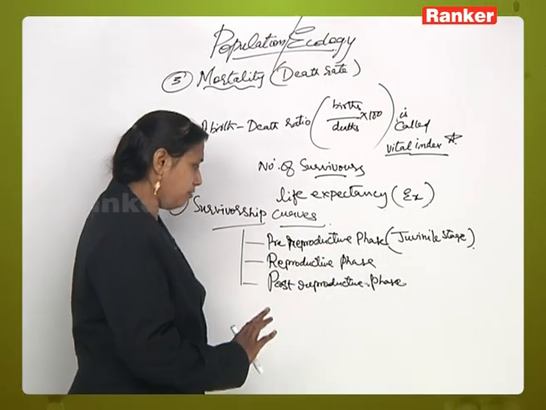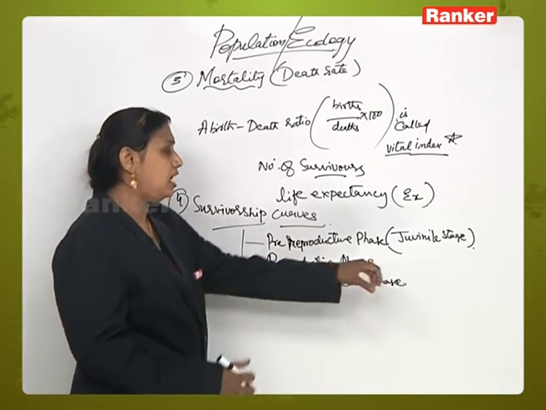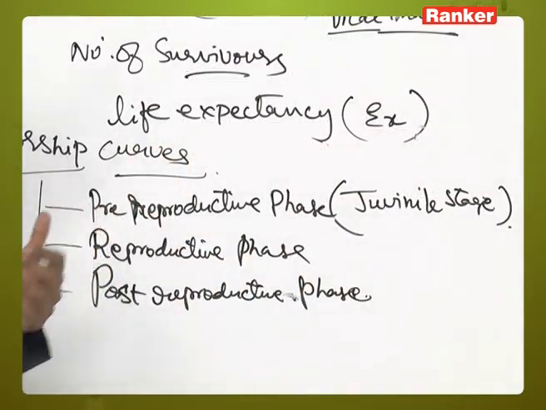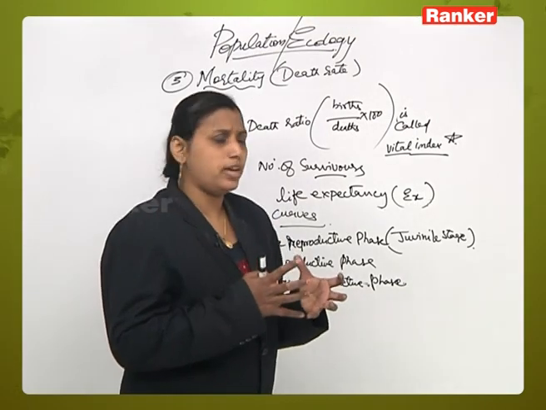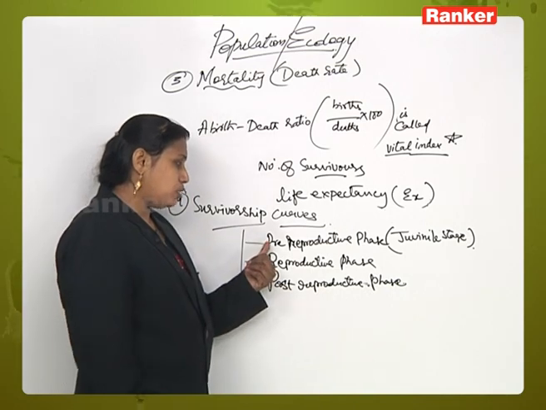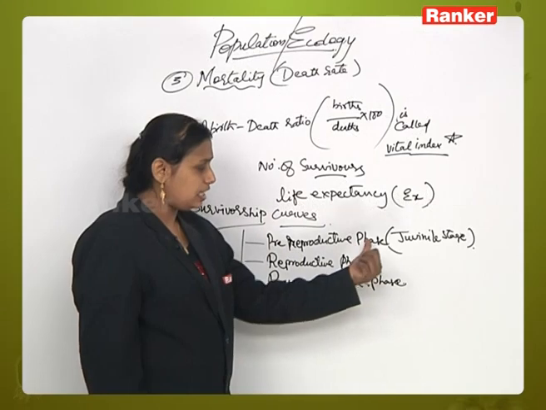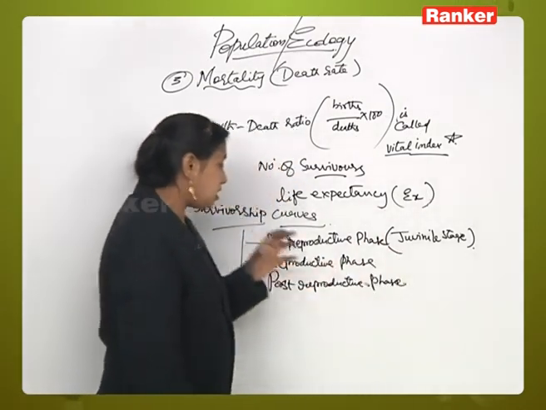So it depends upon every phase. Some individuals do not even reach the pre-reproductive phase. In some populations the mortality rate is high and individuals do not reach the reproductive phase; the rate of death is high in the juvenile stage.